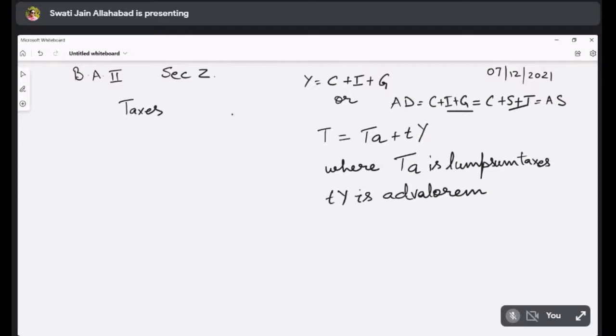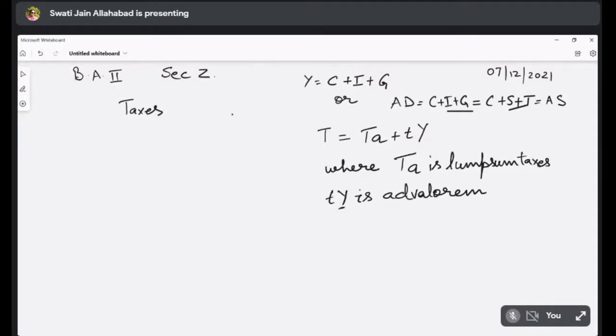You can see that there is a small t and there is a Y. That means the tax which is dependent on the level of income. Now, t is the propensity to tax or the tax ratio or the percentage of tax, say 10%, 12%, 8%, 9.5%, whatever is the tax rate, that will be the t.